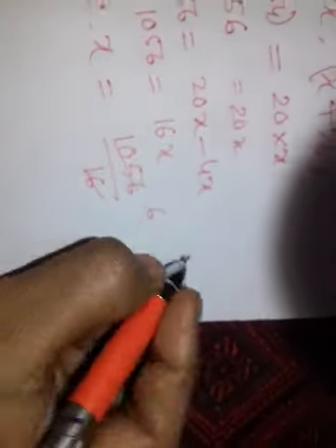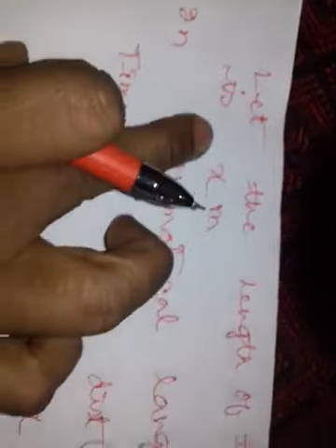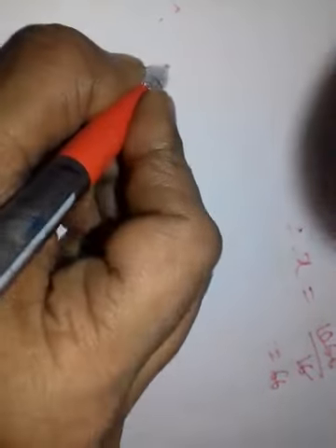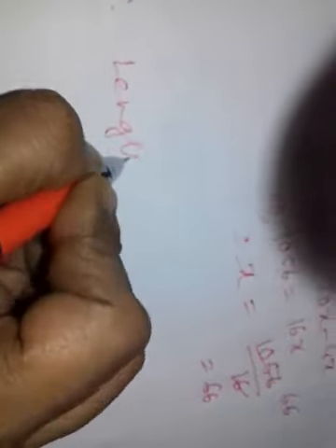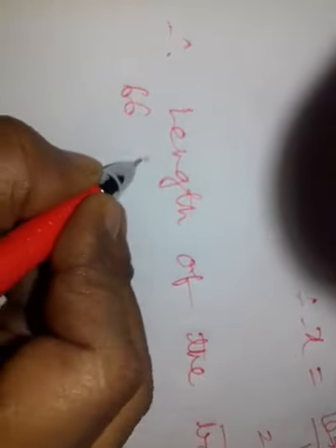1056 divided by 16, that is 66. So what have we taken x? We have taken x meter. The length of the train is x meter. Therefore length of the train is 66 meter. This is one answer.